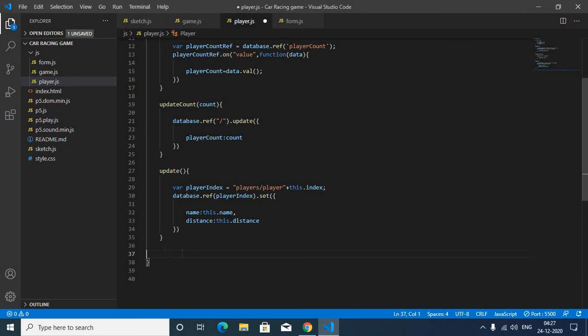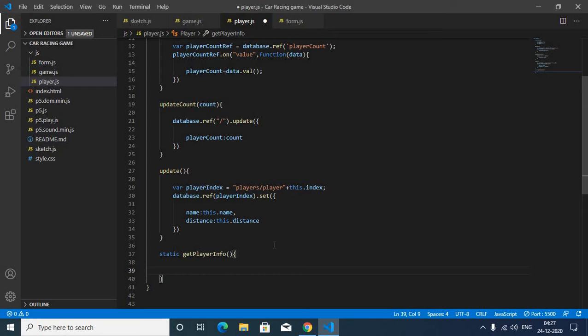For making a static function, first you type static, then getPlayerInfo, then parentheses and curly brackets.